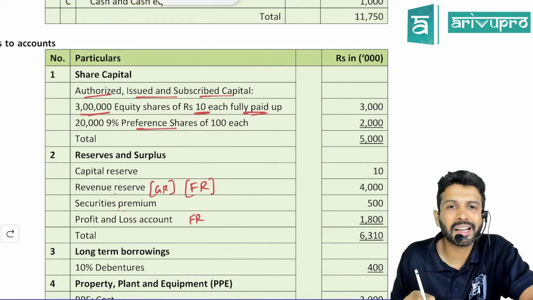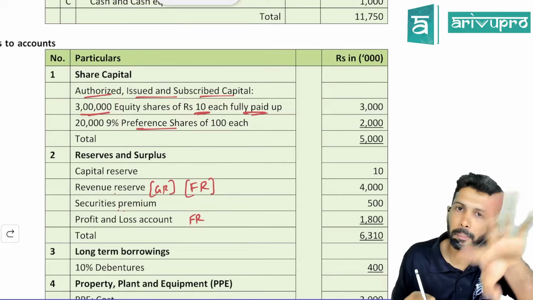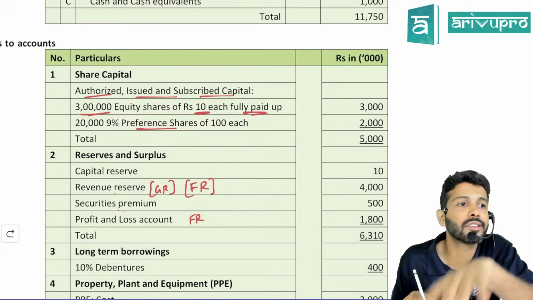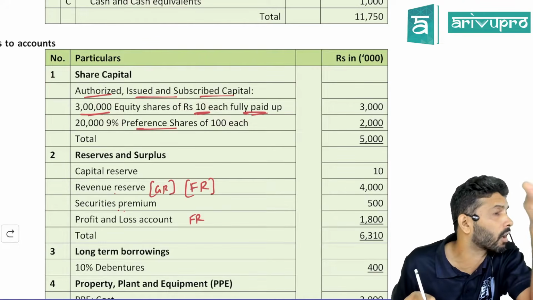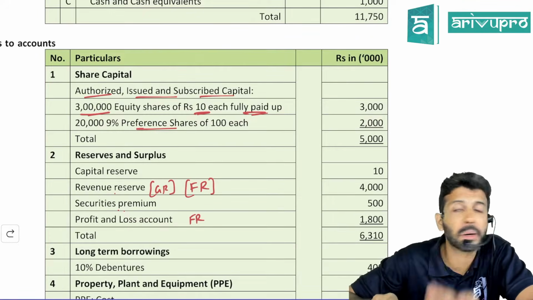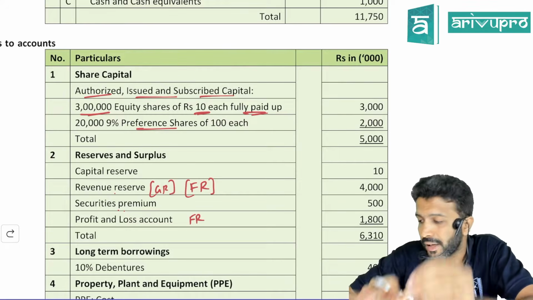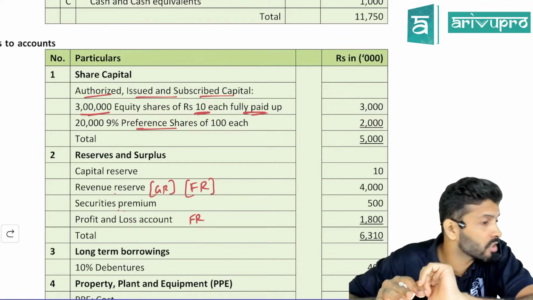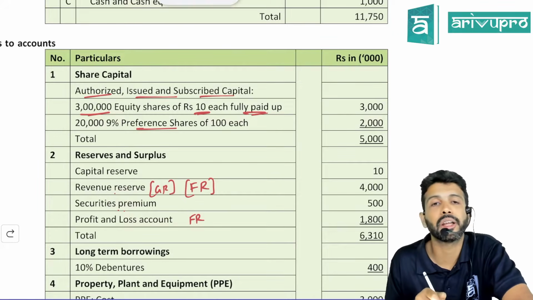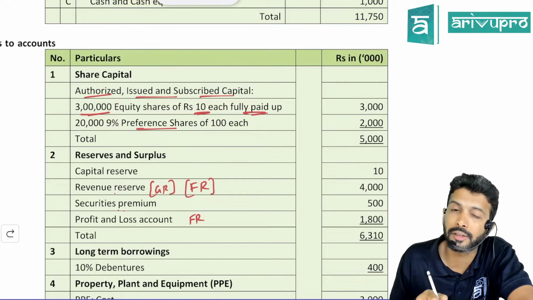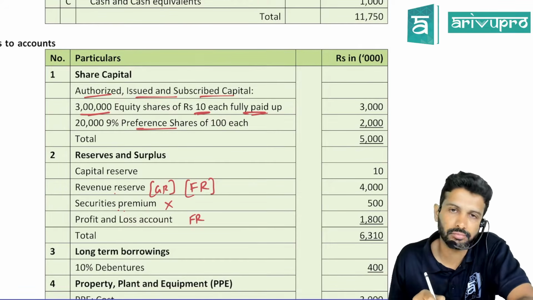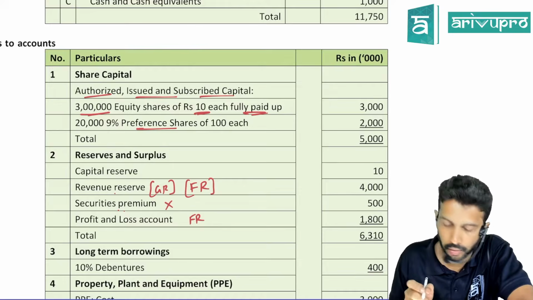Securities premium is backed by Section 52 of the Companies Act 2013, and Section 52 says securities premium can be used only for 5 purposes. Dividend declaration is not a purpose of securities premium, meaning securities premium cannot be utilized to declare dividend. Now you tell me, on that ground, is securities premium a free reserve or not? Securities premium is not a free reserve because you cannot declare dividend out of this.